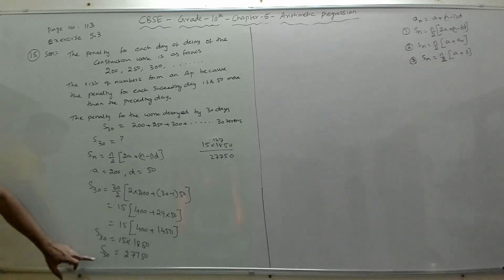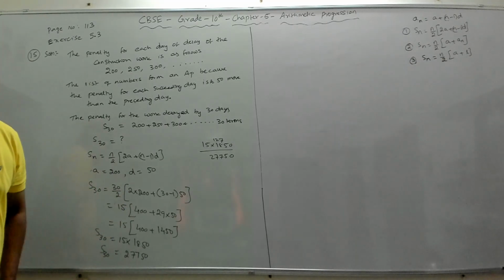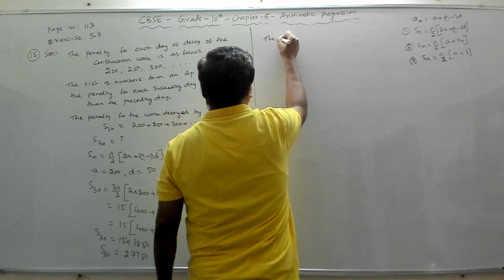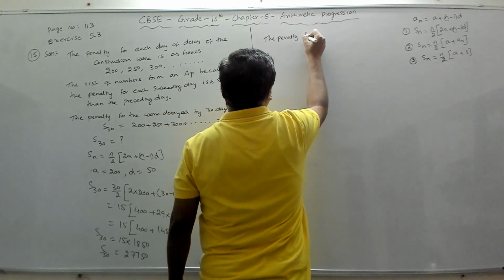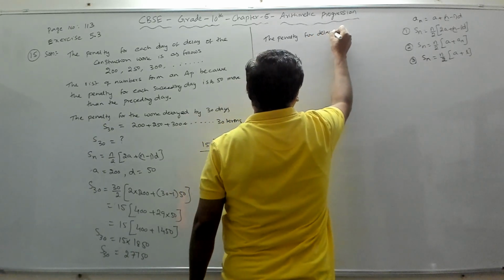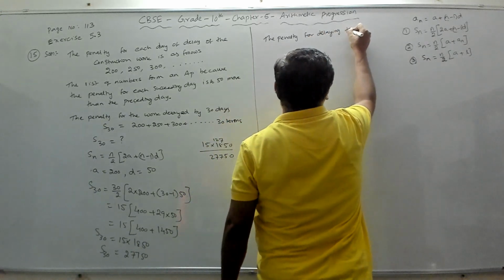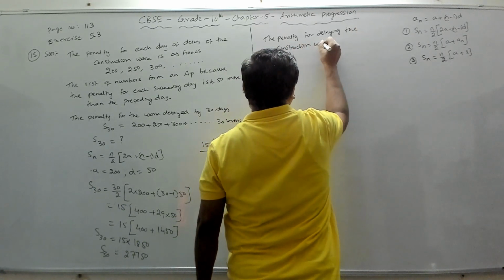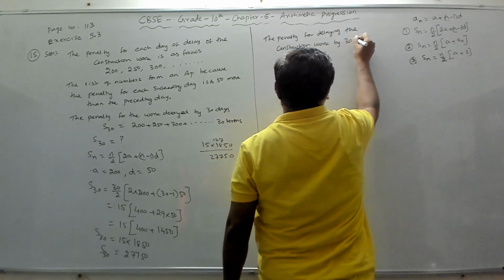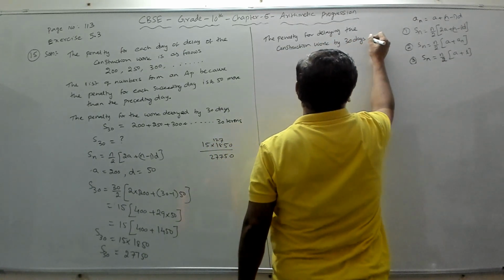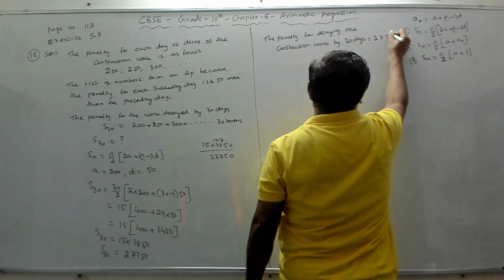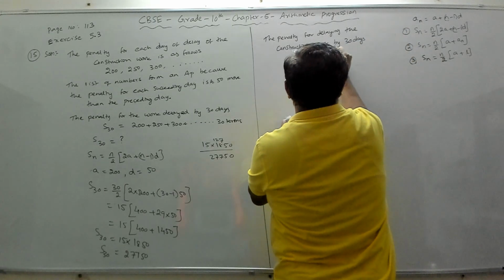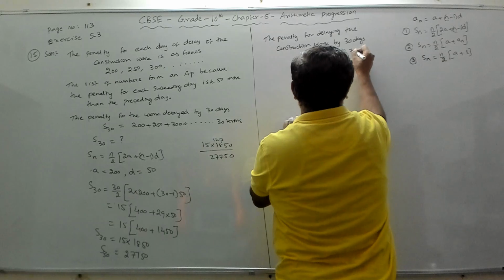27,750. So this much is the penalty the contractor has to pay. The penalty for delaying the construction work by 30 days is equal to rupees 27,750.